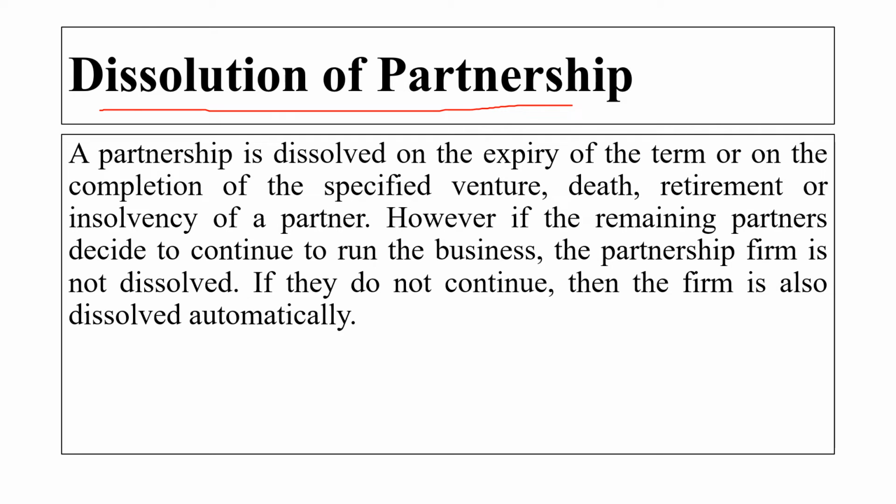However, if the remaining partners decide to continue to run the business, the partnership is not dissolved. If somebody dies or retires, but the partners who are still there decide to continue to run the business, then the partnership of the firm will not dissolve. They can continue. If they do not continue, then the firm is also dissolved automatically. If the partners decide to wind up, then the firm will also dissolve automatically because there will be no partner, right? So that means the firm will not remain in existence.